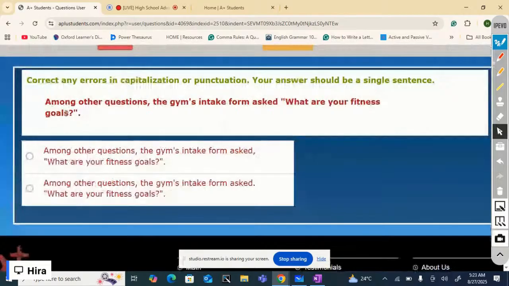Among other questions, the gym's intake form asked, "What are your fitness goals?" Oh, question mark and period, both. Find out which one is the correct answer.